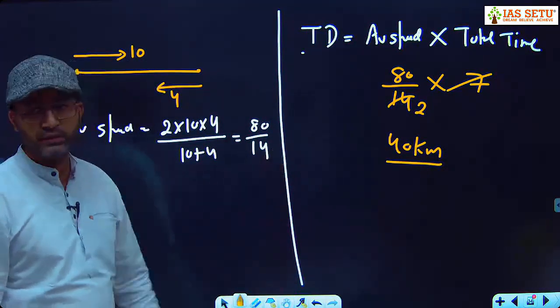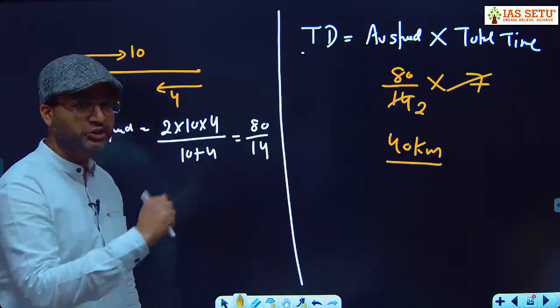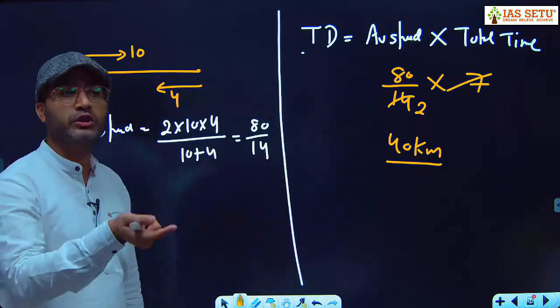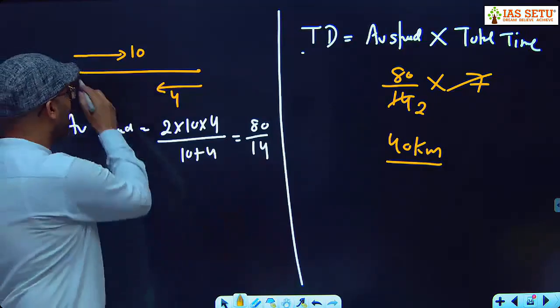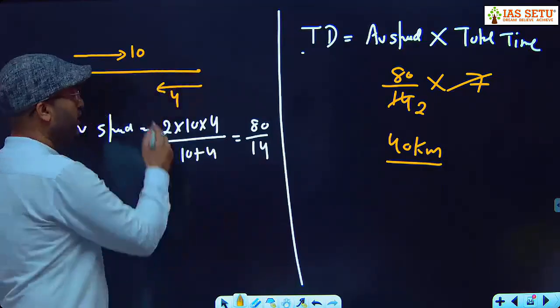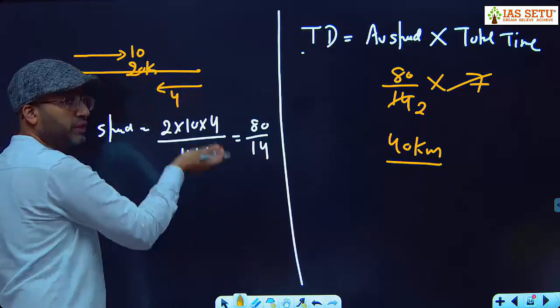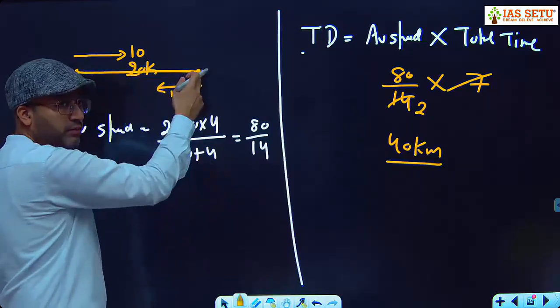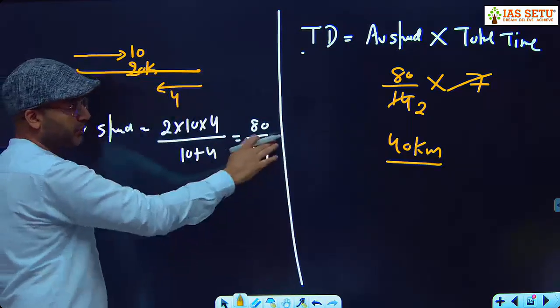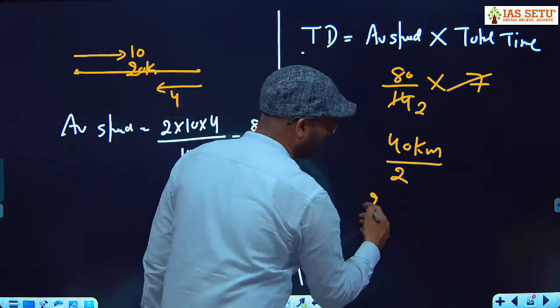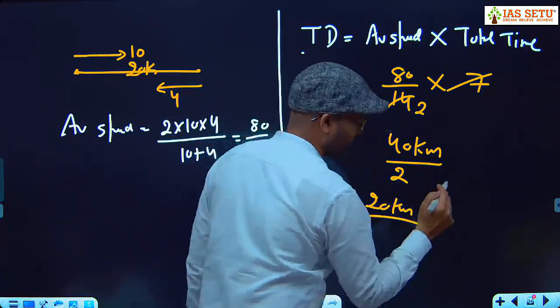क्या प्रॉब्लम है? आना जाना. It is not asked how much total distance he has covered. It is asked how far is that place. That place is 20 kilometer away. He covered 20 kilometer and came back 20 kilometer. So how far is that place? 20 kilometer.